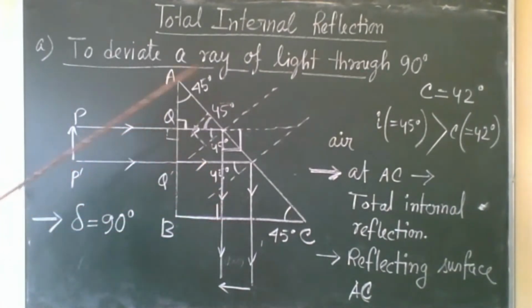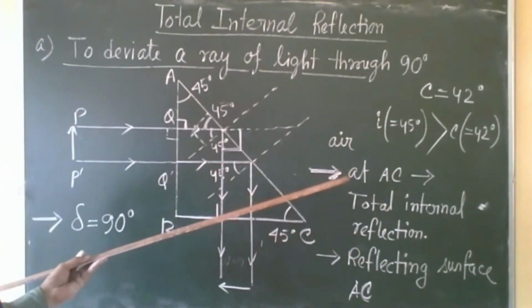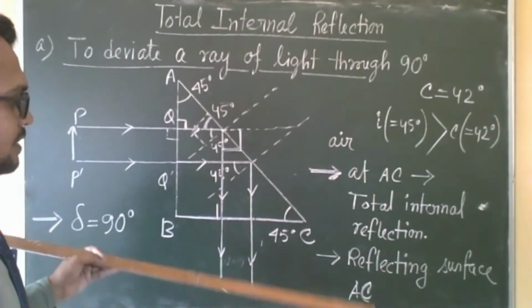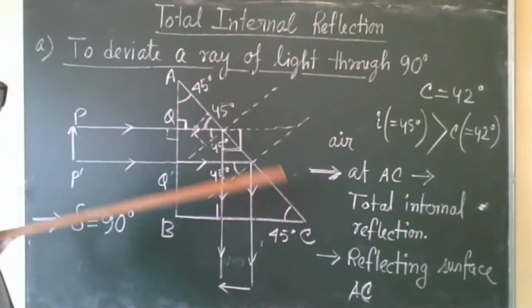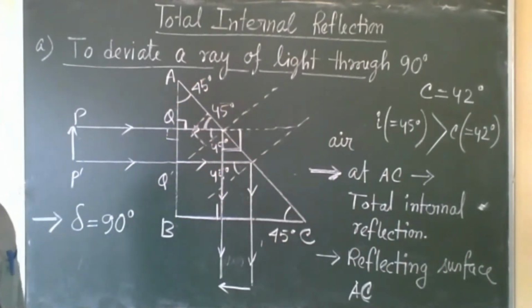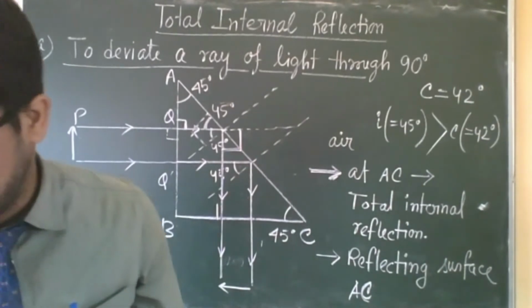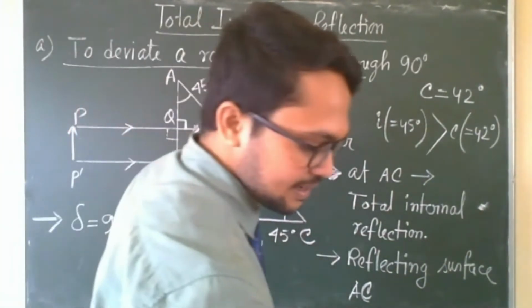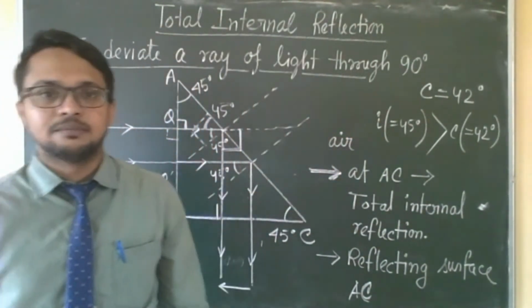So these are the different types of questions. First question, complete the ray diagram. Second question, which phenomenon is occurring at surface AC? Which surface among AB, BC, AC is behaving like a reflecting surface? What is the angle of deviation? These are different types of questions that you can get from this ray diagram. So this is one ray diagram we have discussed today. Another we will discuss from the example.